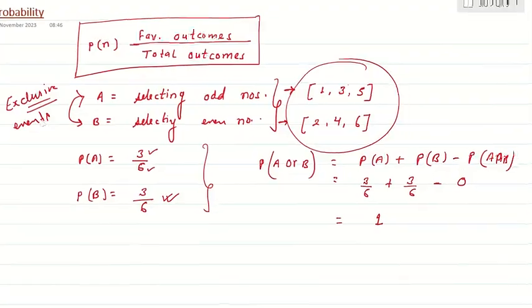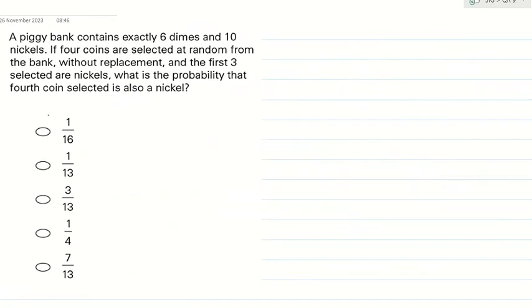Look at the kind of questions you get in GRE and GMAT. One question is: a piggy bank contains exactly 6 dimes and 10 nickels. If 4 coins are selected at random from the bank without replacement, and the first 3 selected are nickels, what is the probability that the 4th coin selected is also a nickel?